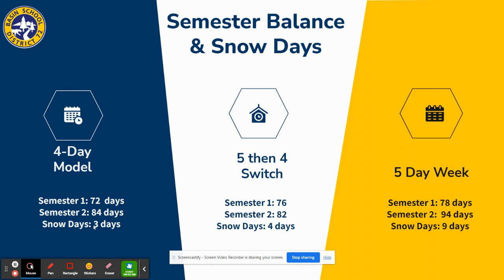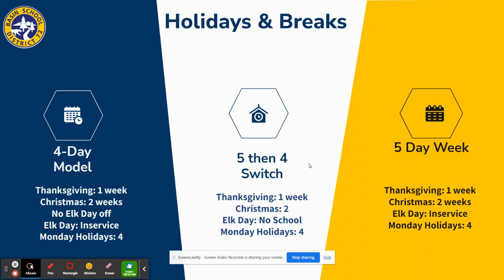For snow days, that was calculated to 3 days in the 4-day model, 4 days in the 5 then 4, and then 9 days in the 5-day week. And there is some wiggle room with those. For instance, if we went over our allotted snow days in a 4-day model or a 5-4 switch, we would just attend school on one of the days when we normally would have in-service.